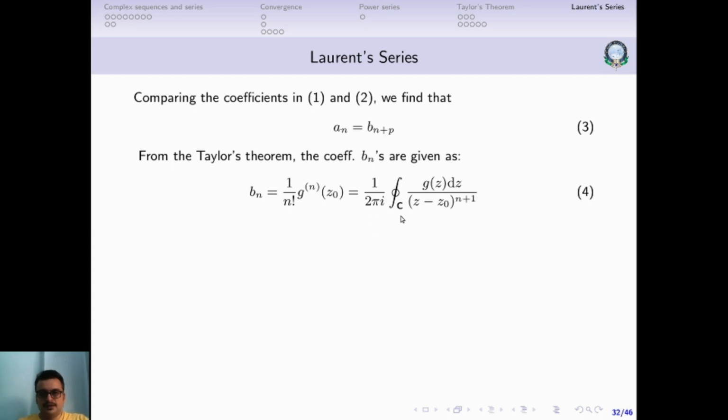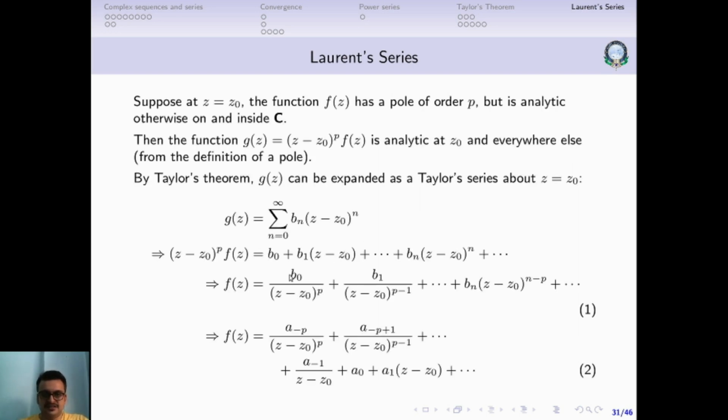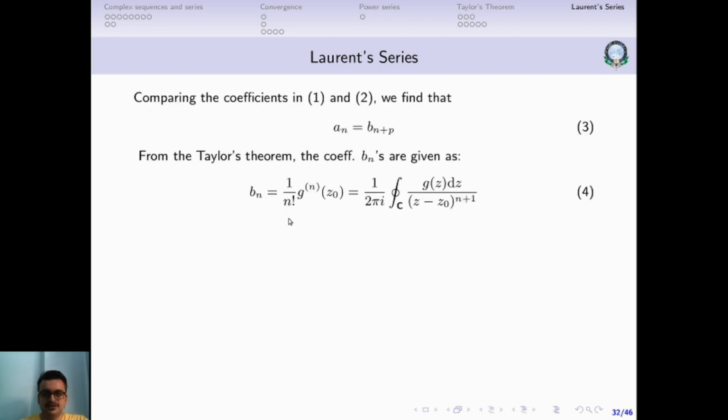So the coefficients from Taylor's theorem, these coefficients that we have here, are given as b n equal to 1 by n factorial times the n-th derivative of g at z0, which is equal to 1 by 2 pi i times the closed loop integral of g of z by (z minus z0) to the power n plus 1. Okay, this is from Taylor's theorem. Then we use this relationship between the a coefficients and the b coefficients, and we find that a n will be simply equal to 1 by 2 pi i times the closed loop integral of g of z divided by (z minus z0) to the power n plus p plus 1. All you have to do is this a n is equal to b n plus p.